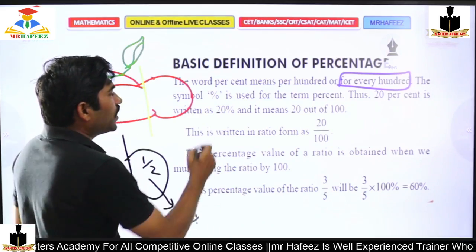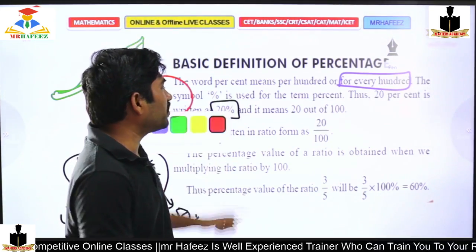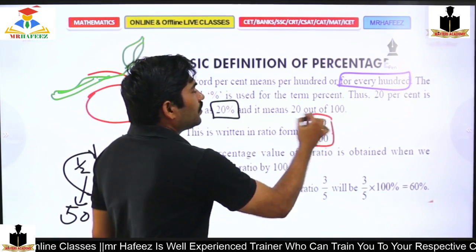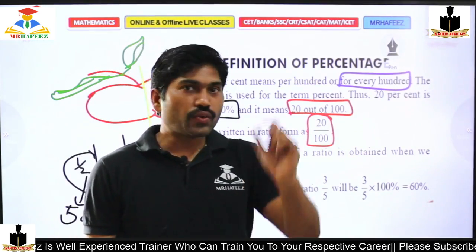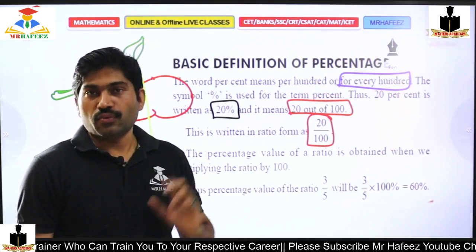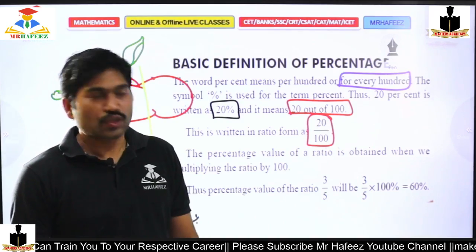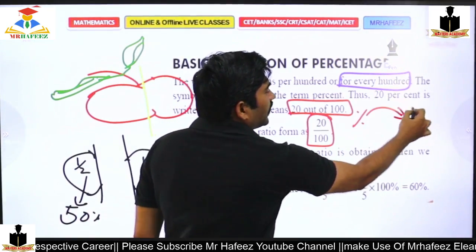And 20% means 20 out of 100. 20 out of 100 is the theoretical form. 20 by 100 is the mathematical way, that is a fraction form. So percentages can be converted into a fraction form.